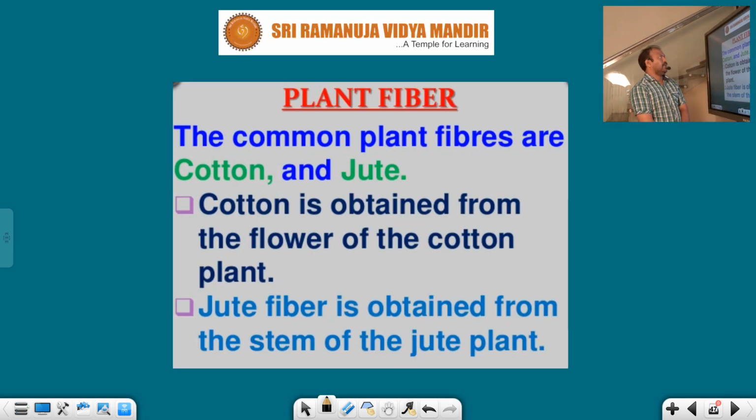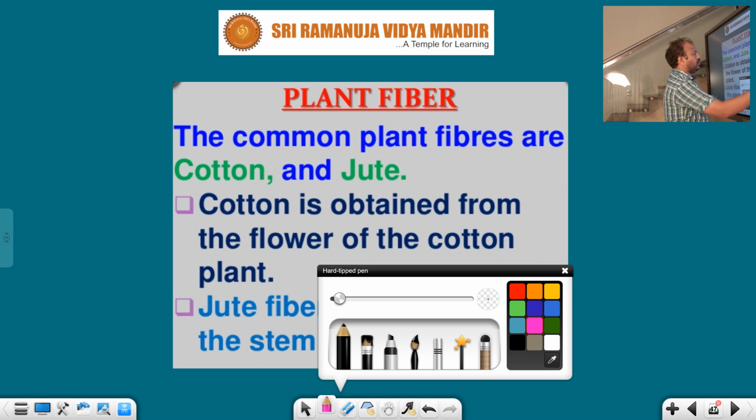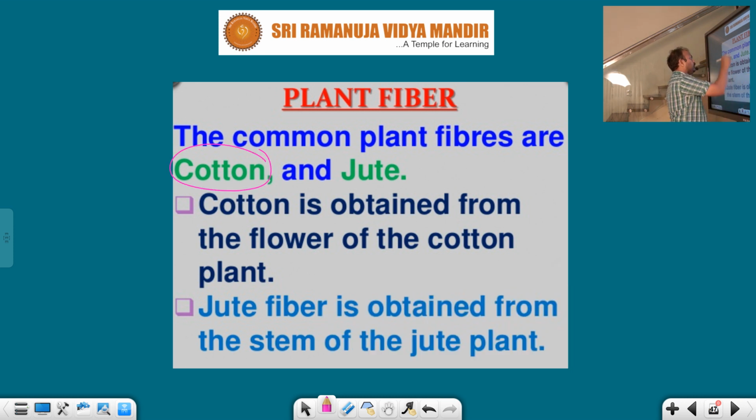For your sake, I will take an example of natural fibers, that is plant fibers, which are obtained from plants: cotton, which is obtained from a plant, and jute, which is obtained from a plant. That's why these are plant fibers. Generally cotton is obtained from the flower of the cotton plant.